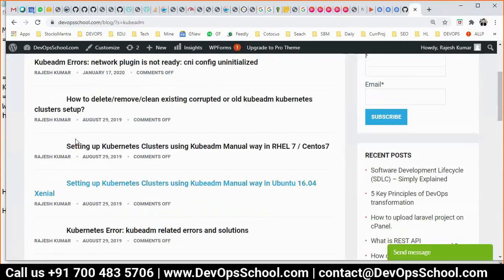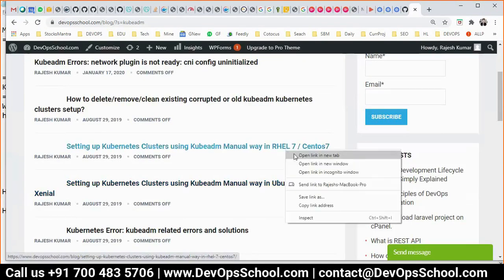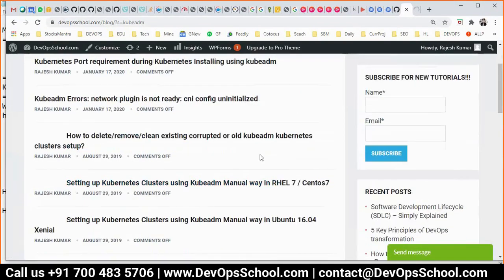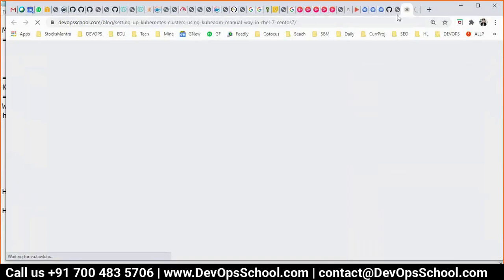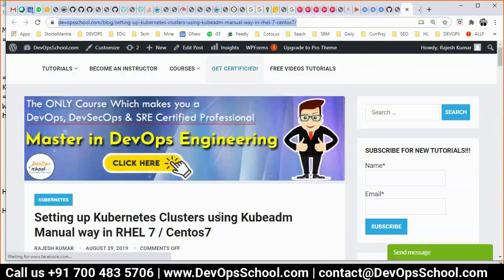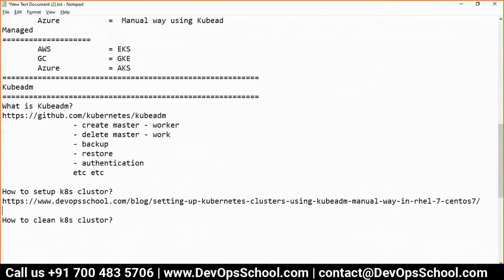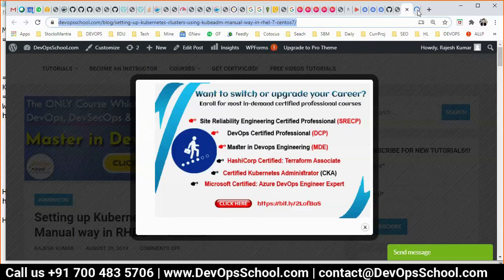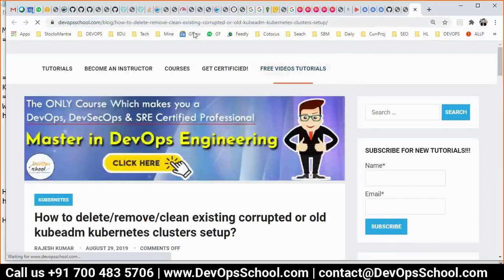So this is the article: setting up a Kubernetes cluster using Kubeadm the manual way. This is for RHEL, this is for Ubuntu. We need this. Now if you want to remove it, then this is the one you can follow. So this is the one article, and I will follow it in front of you also. And this is the article for cleanup.